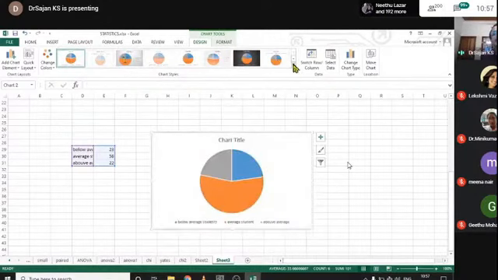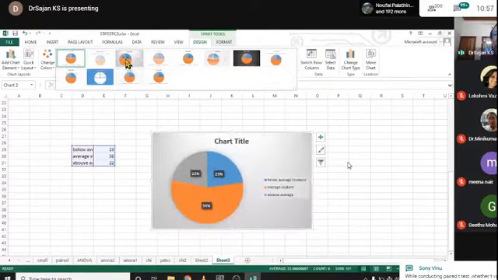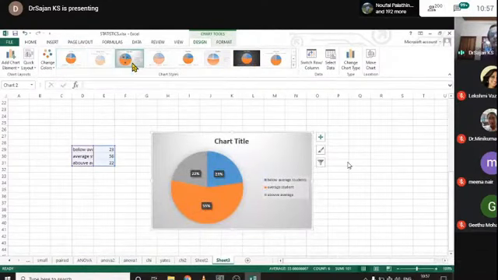There are different formats available, and based on your need, you can select which chart, which graph you would like to use. That's all regarding the pie diagram. There are different designs of pie diagrams, and all these things are so simple for you. Okay, create charts.